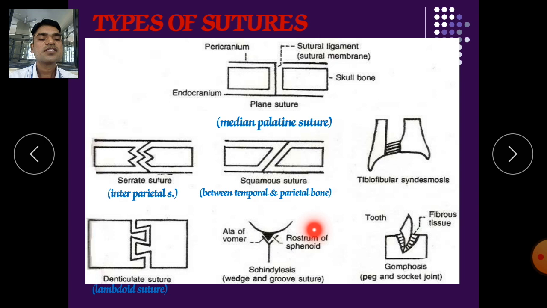Next is gomphosis. It is a peg and socket joint, where fibrous tissue is present. An example is the tooth, which is fixed into our gums.